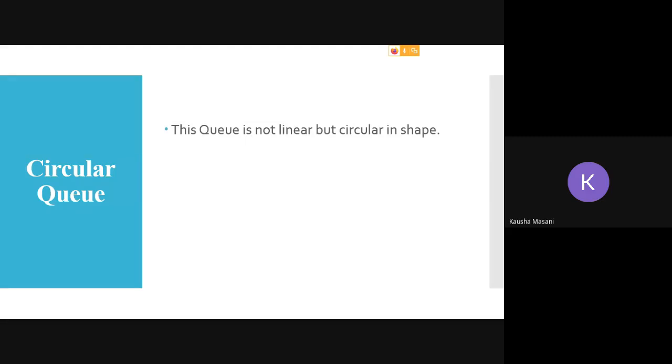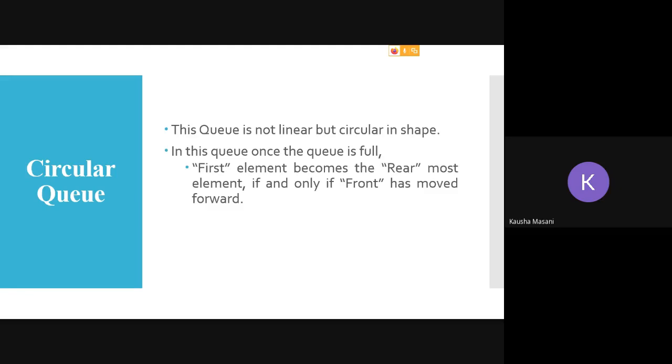See, it is not your regular linear queue, but it is having a circular mechanism, and that's why you can say that it is circular in shape. Once your queue is getting full, we are overcoming the drawback of a linear queue. Once the queue is full, this circular queue is going to reset your rear back to 0, only if your front has moved forward. This is the most important thing.